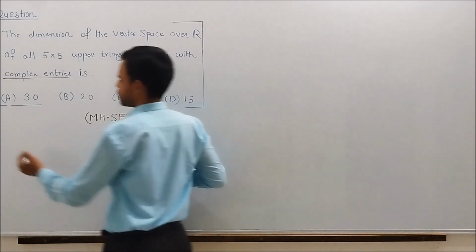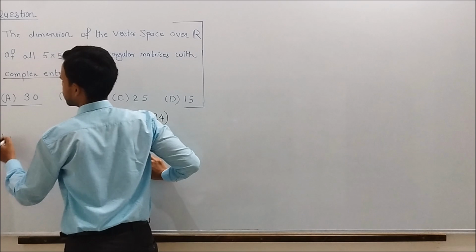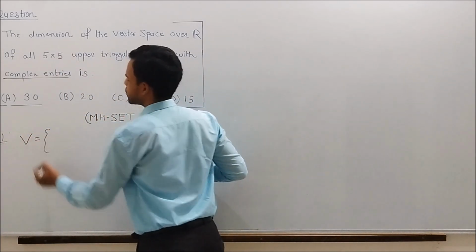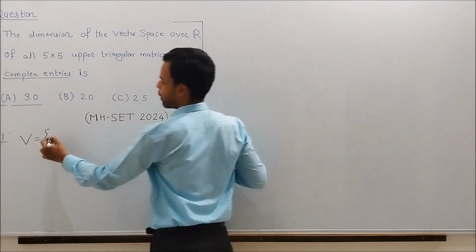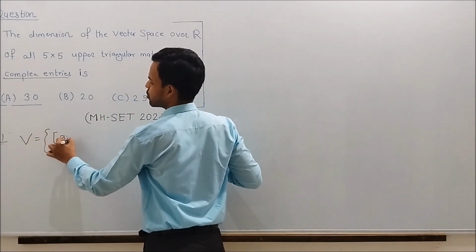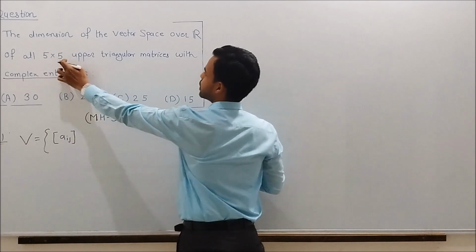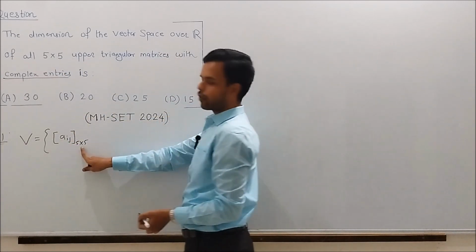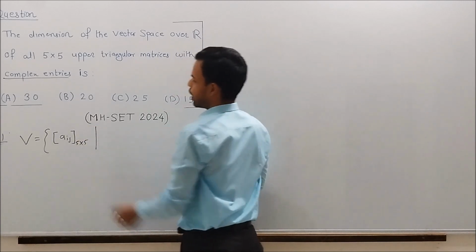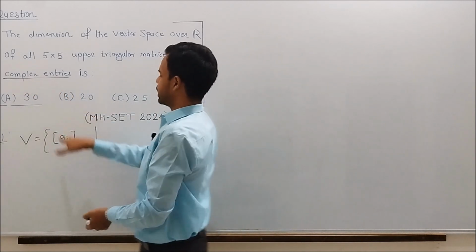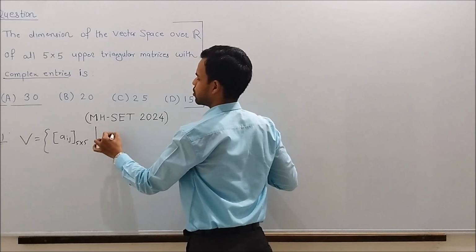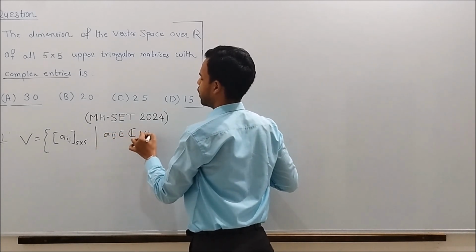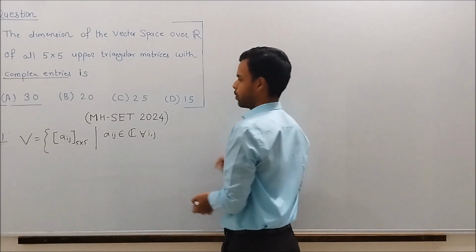Let us first write what V is here. The vector space V is the space of matrices, and all matrices in this space are of size 5 cross 5. The entries Aij belong to the complex numbers for every i, j.